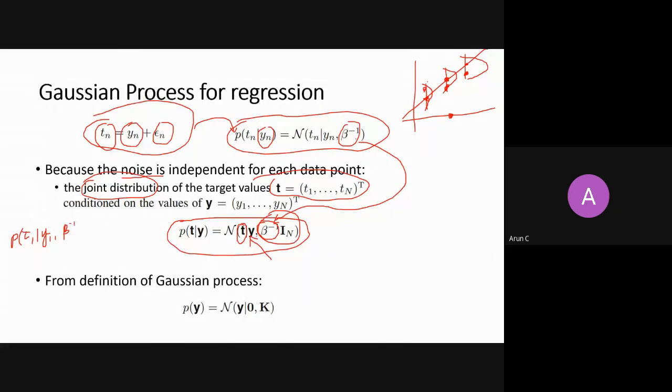Then multiply the probability of t2 given y2 and beta inverse. Beta inverse is common, right? And you're multiplying till tn, right? So it is a product of densities.